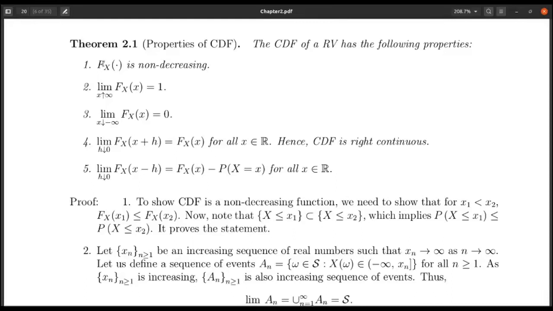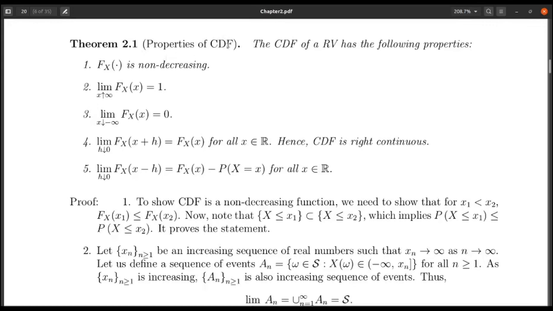In the last lecture, we defined the cumulative distribution function of a random variable, and then we saw some examples. In this lecture, we are going to discuss some important properties of the cumulative distribution function.